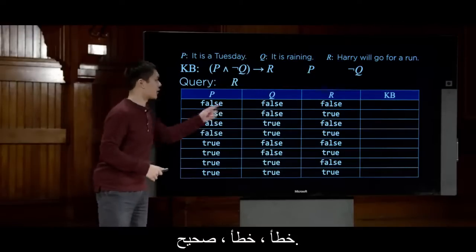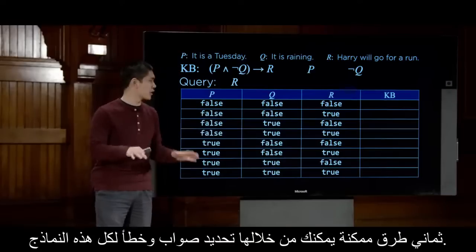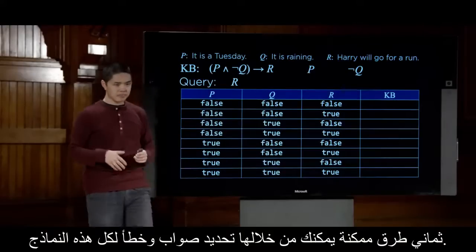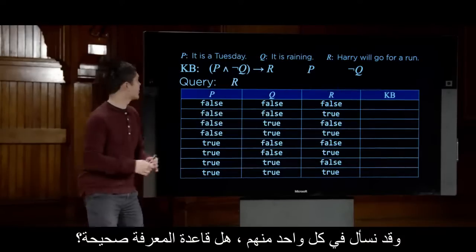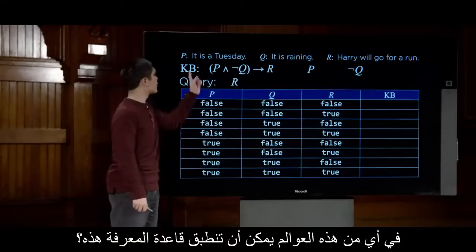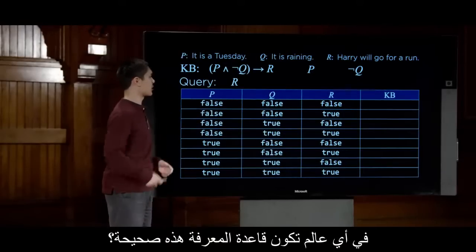All false, false, false, true, false, true, false, false, true, true, etc. 8 possible ways you could assign true and false to all of these models. And we might ask in each one of them, is the knowledge base true? Here are the set of things that we know. In which of these worlds could this knowledge base possibly apply to? In which worlds is this knowledge base true?